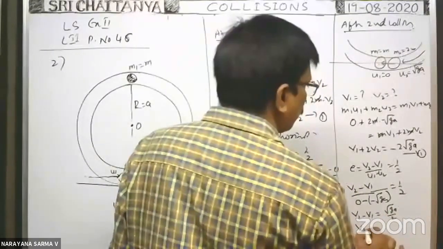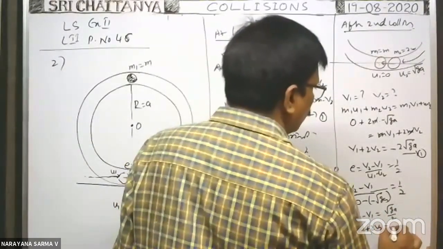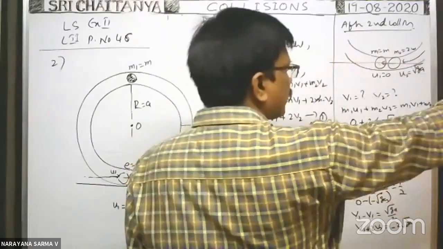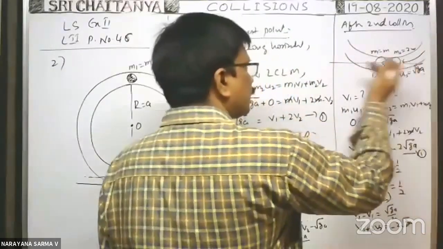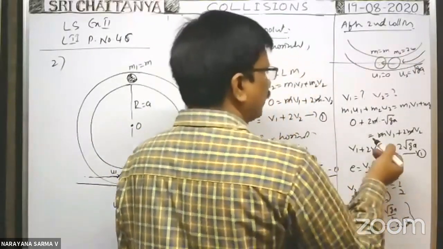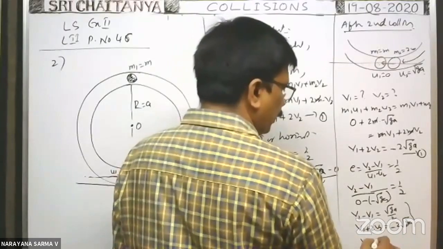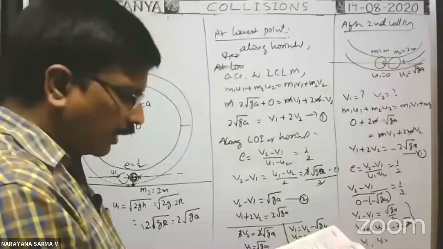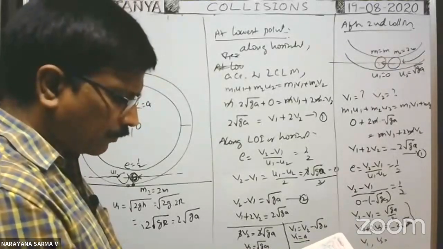And V1 plus 2V2 is equal to minus 2 root GA, because this direction is considered as positive and this direction as negative. You solve these two. Of course, here you take velocity V1 and V2. When you know velocities V1 and V2, definitely you will get one velocity positive, another velocity negative.